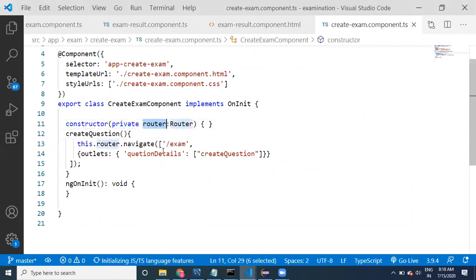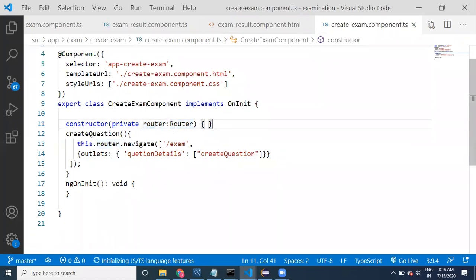We are injecting the router. Injection is done by Angular. Whatever objects are required for this particular class, if you provide these required object references in the constructor, then Angular is going to inject these objects.